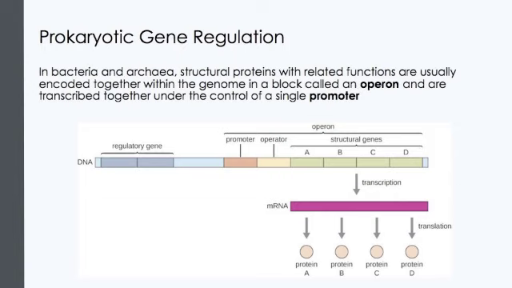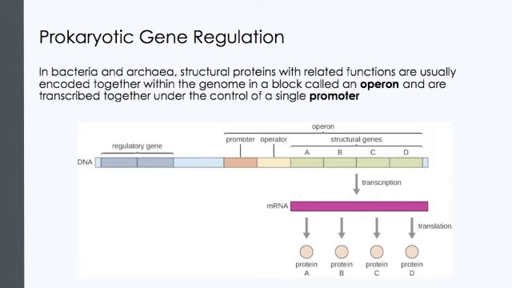The operon was first described in the 1960s by the French biologists Jacob and Monod. The cartoon on your slide describes a generic operon. How do DNA control sequences turn genes on or off? One control sequence, called a promoter, is the site where the enzyme RNAP attaches and initiates transcription.